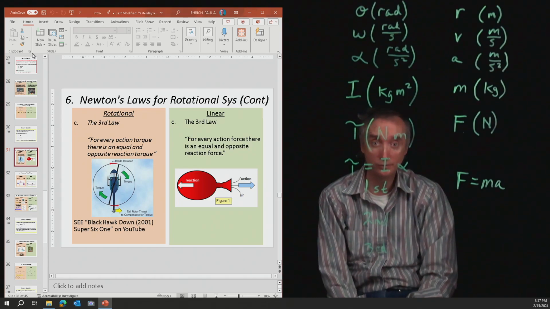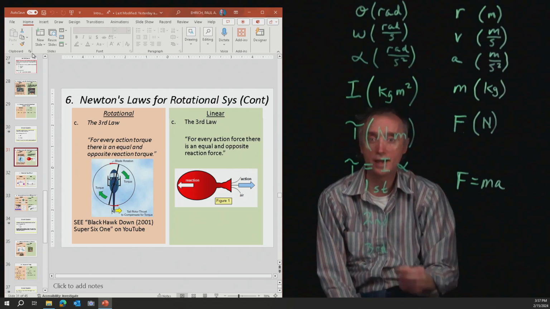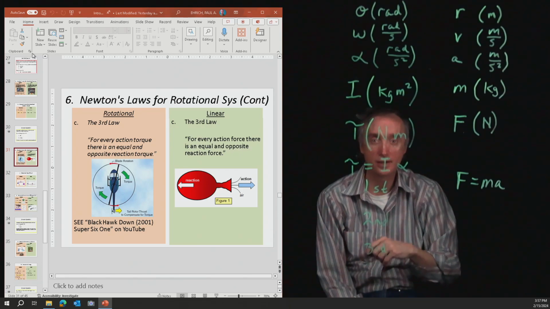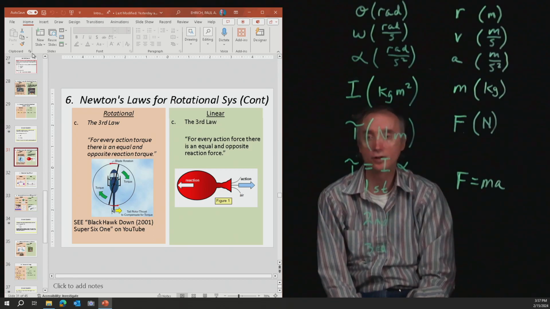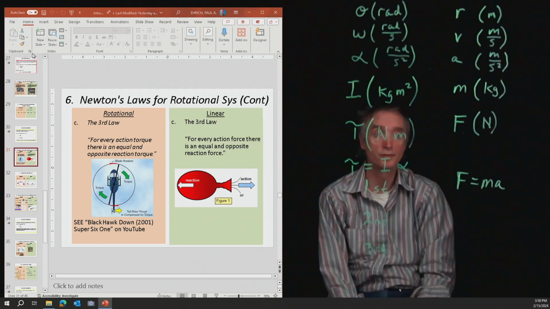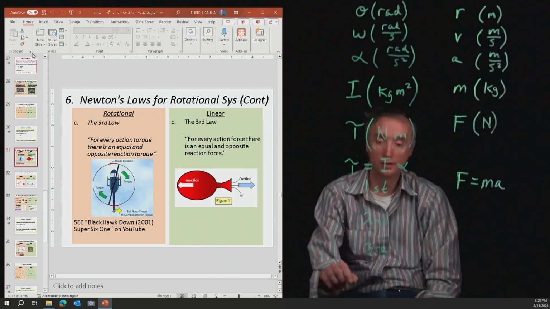Why doesn't it happen? Because the helicopter has a tail rotor. The purpose of the tail rotor is to provide a counter torque that will keep the helicopter from spinning. And so you saw in that little video clip that if the tail rotor gets hit and stops working, then the helicopter will begin to spin as a result of that. So it's a very good example of Newton's third law of motion.